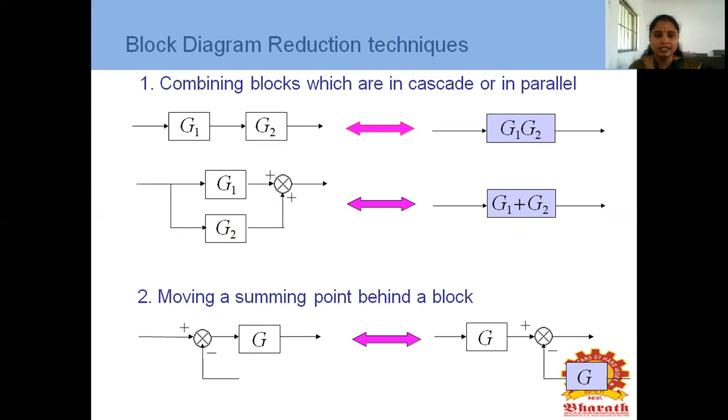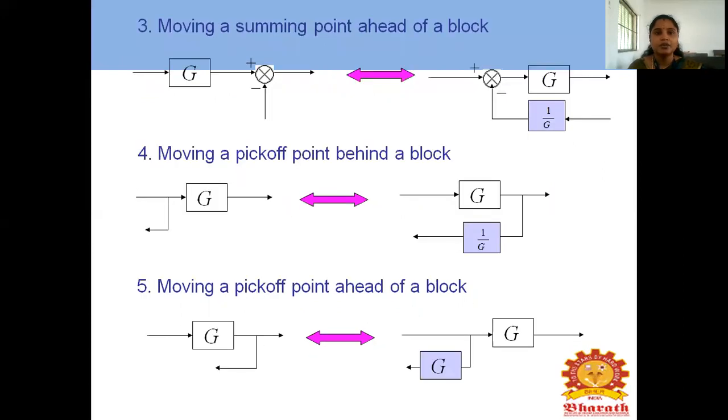In the second rule, moving a summing point behind a block means moving it forward. So how do we write the G? We multiply the feedback by G. Next, moving a summing point ahead of the block means moving the summing point before the block. So how to write the equation? It is represented as 1 by G.